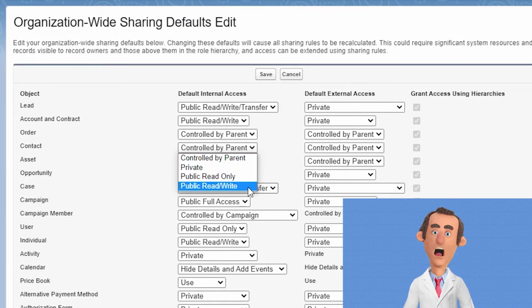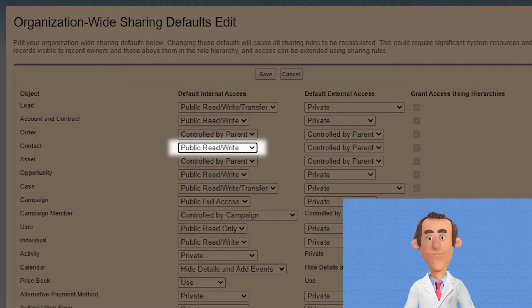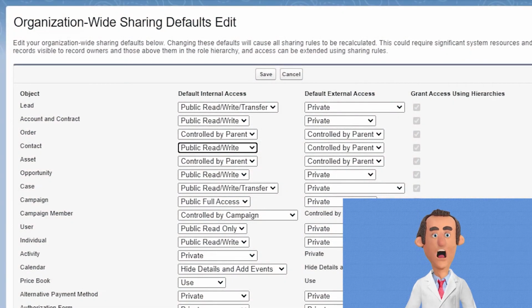Setting Contact to Public Read-Write means that all users within your Salesforce system will have access to read or update the contact object, depending on whatever CRUD rules they have set. As a reminder, you can brush up on CRUD rules by going to our previous video.